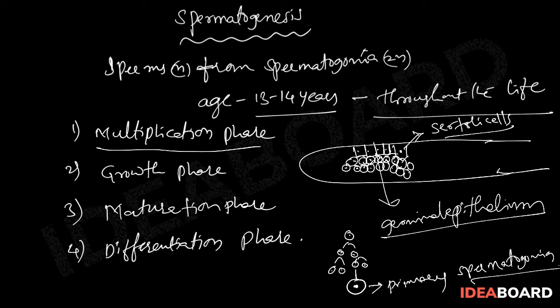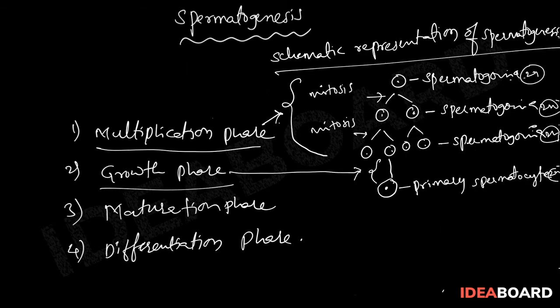So, the stoppage of mitotic division and growing in size, reaching almost double in size compared with the spermatogonial cells, is called the growth phase. So in the growth phase, there is no division, only growth in size. The primary spermatocyte size almost becomes double compared with the spermatogonia.